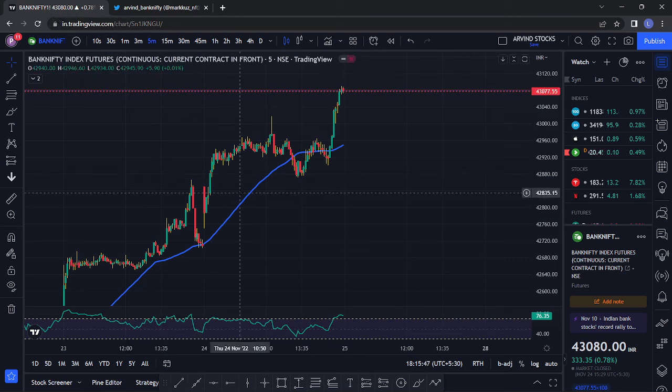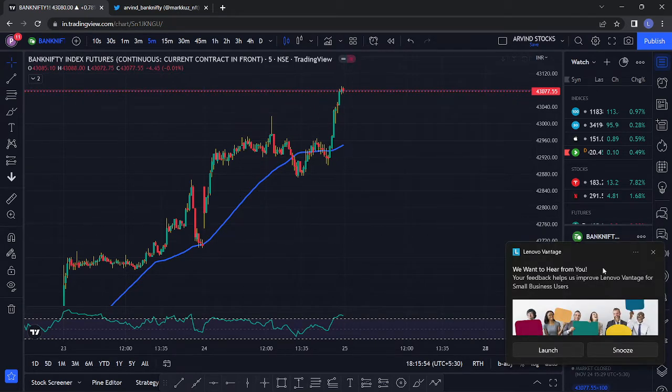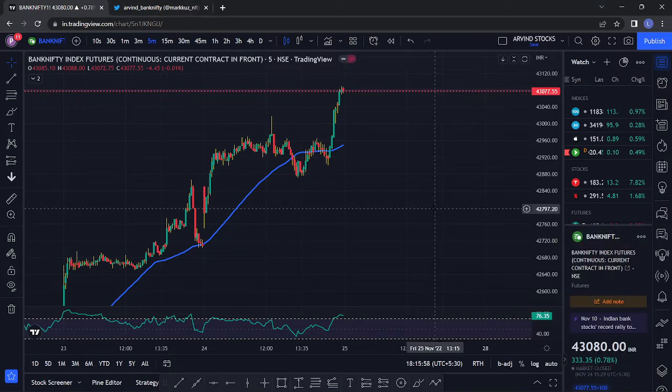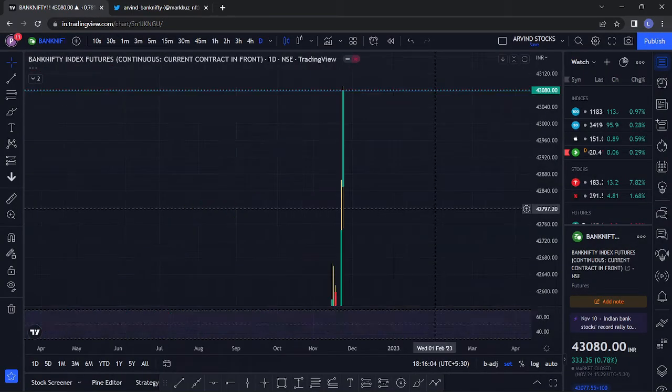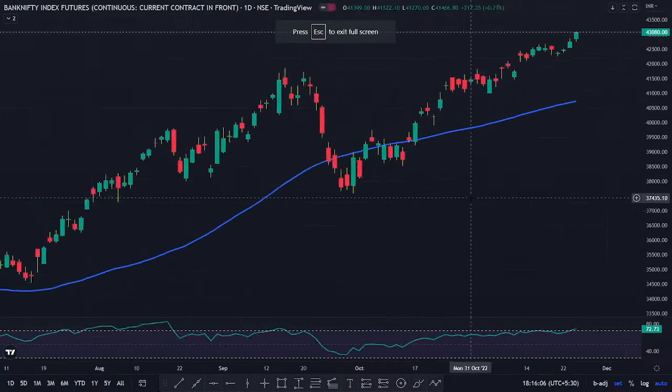So today is 24th November, right? On 24th November, something unexpected had happened, which I had expected previously. So without wasting any time, we'll start from our daily trading chart. We'll be doing the post-market analysis currently.